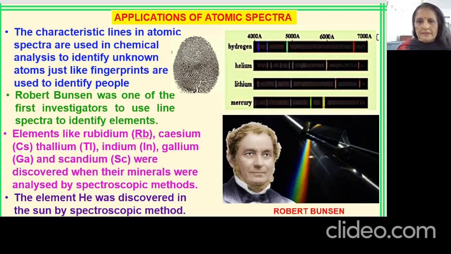atomic spectra. Suppose I say that I have discovered one new element, but how can I confirm that it is a new element? I have to see the atomic spectra. If it does not match any of the existing elements, it means that it is a new element, and of course that has to be a pure substance.